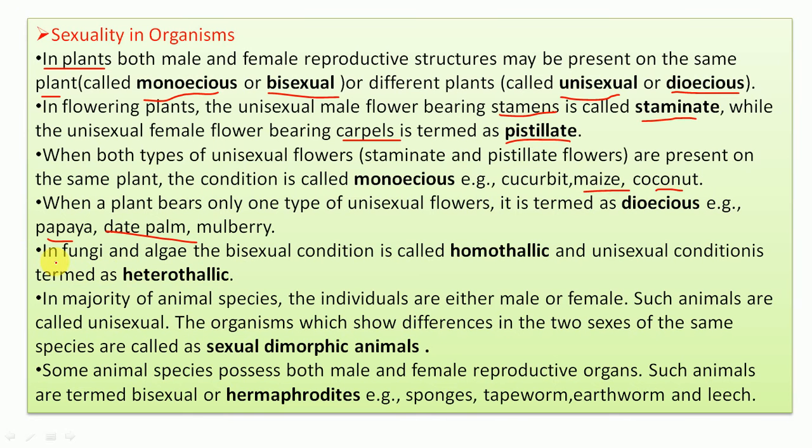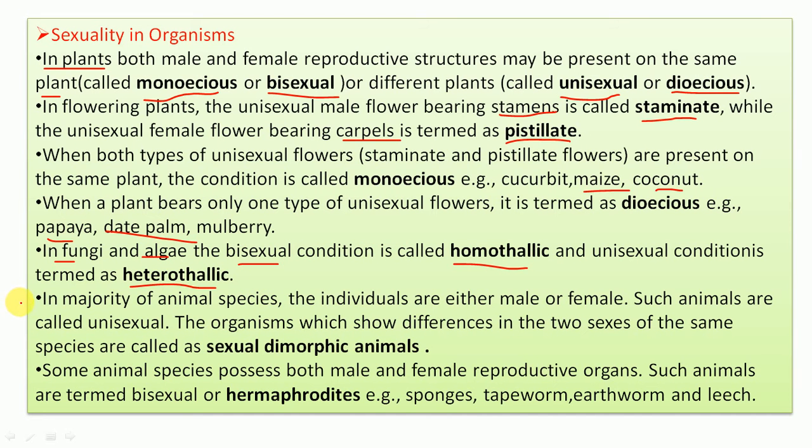Now in fungi and algae, we use the terms homothallic or heterothallic. They produce thallus. When the male and female reproductive structures are present in the same thallus, then it is homothallic, bisexual, and when different reproductive structures are present in different thalli, then it is heterothallic.